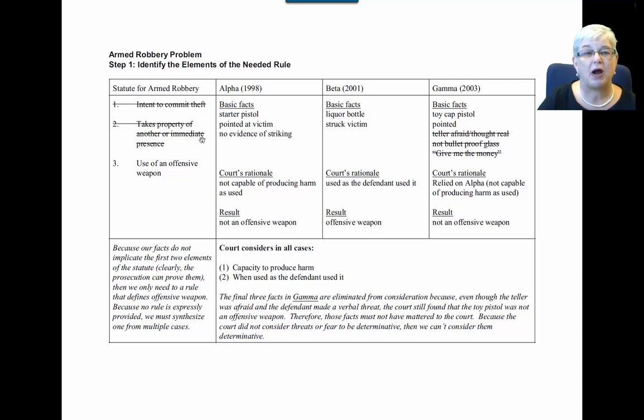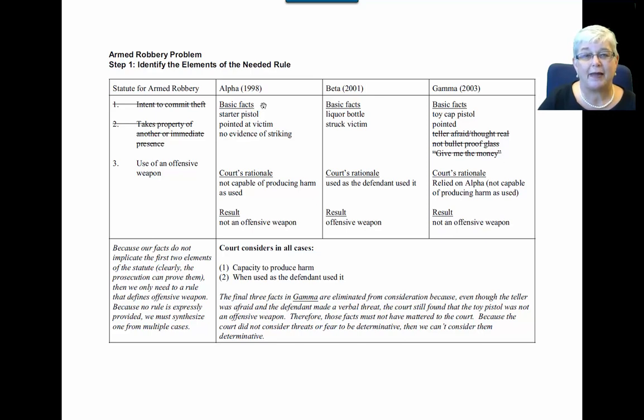Intent to commit theft, takes property of another or from the immediate presence, and then use of an offensive weapon. Now, in this statement of the rule, I conflated two of those elements from the statute. Again, it doesn't really matter because those aren't the elements we're concerned with. And of course, there's always more than one way to break down an element. So we've got use of an offensive weapon. That's what we're most concerned with.